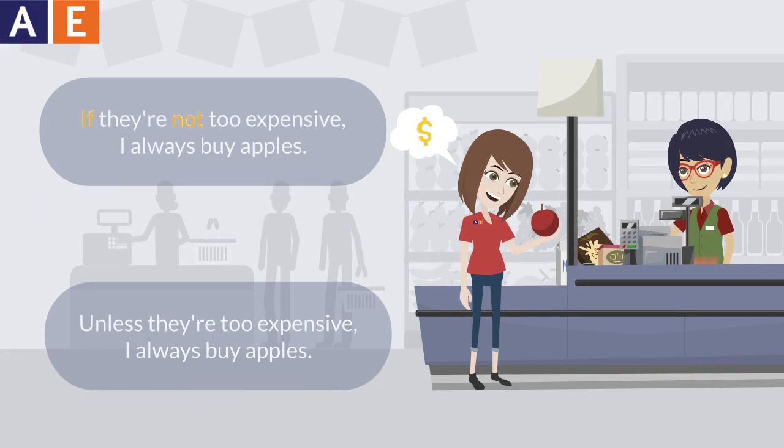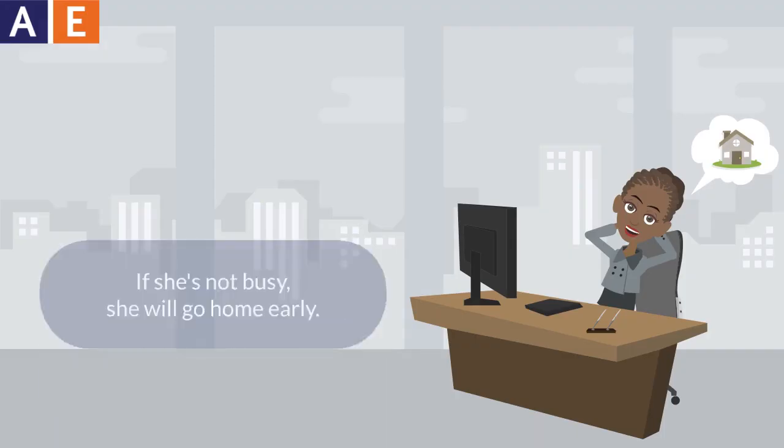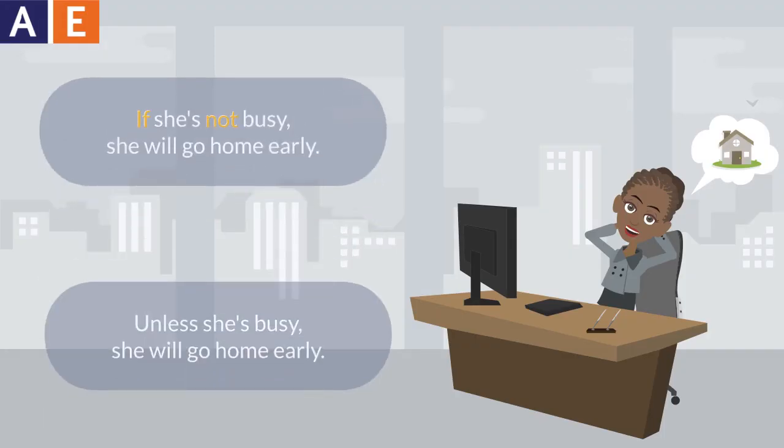If they're not too expensive, I always buy apples. Unless they're too expensive, I always buy apples. If she's not busy, she will go home early. Unless she's busy, she will go home early.